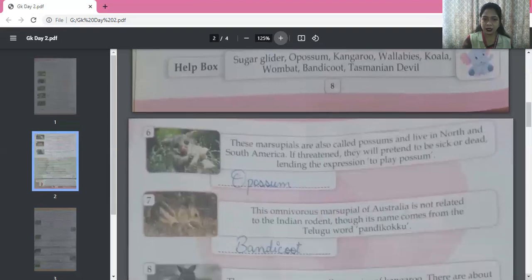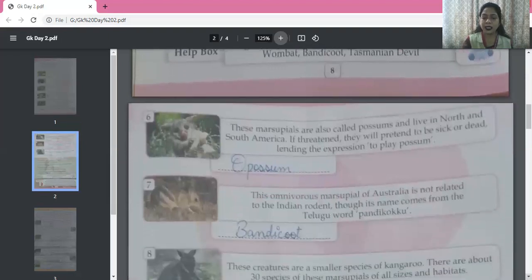Okay, so we have still more marsupials. Sixth one. These marsupials are also called possums and live in North and South America. If threatened, they will pretend to be sick or dead, lending the expression to play possum. Okay, so how to play possum? You just pretend to be sick and dead.